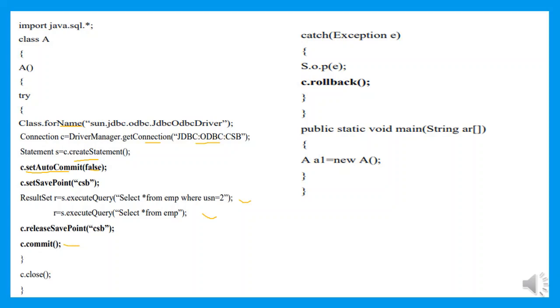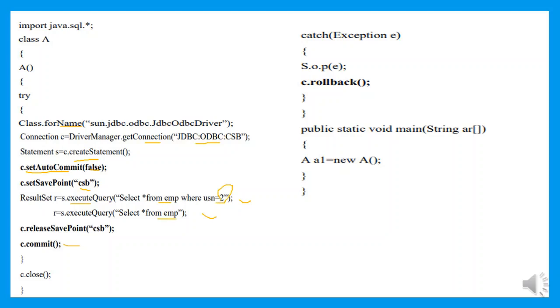So initially set auto commit has been written out. Next we are making use of a set save point and assigning the label as CSP. Now within that, whatever queries are going to be executed, all those queries are going to be saved. So here one query I am executing, retrieving the name of the employee where the employee ID is 2. Another query retrieves all the employee details. These 2 queries are there.